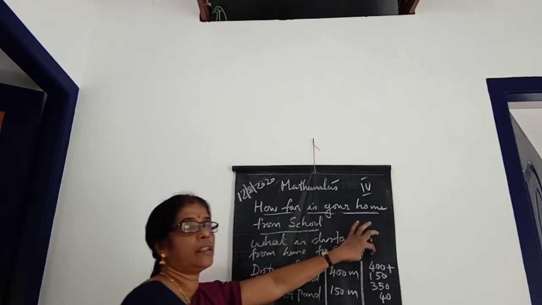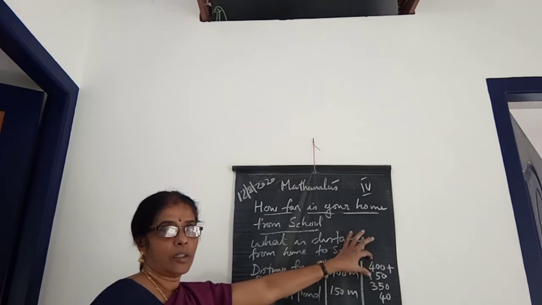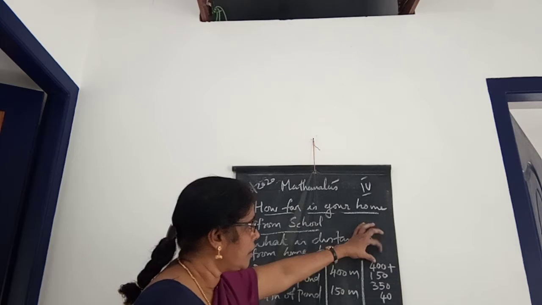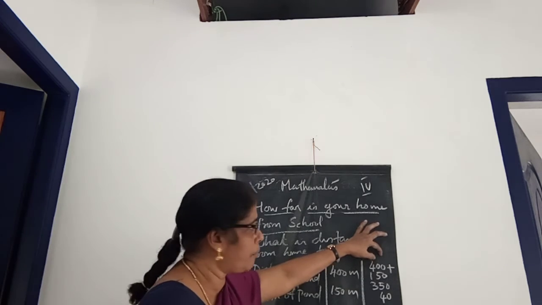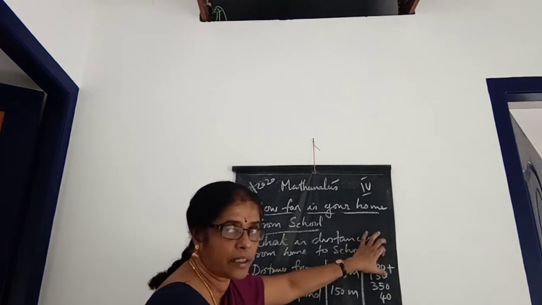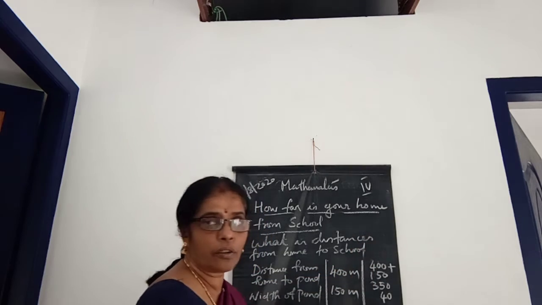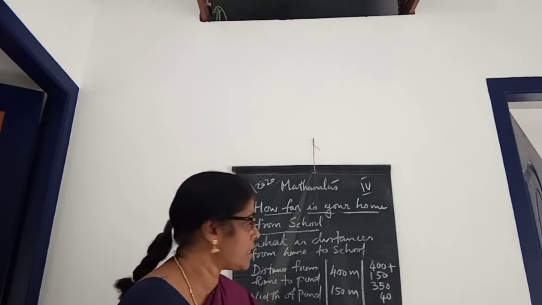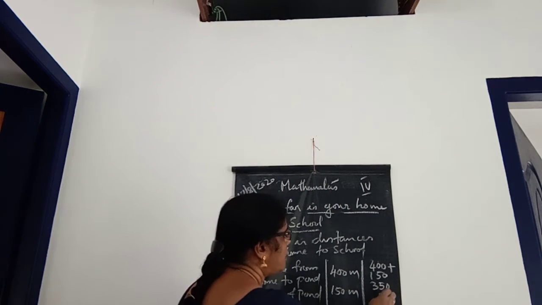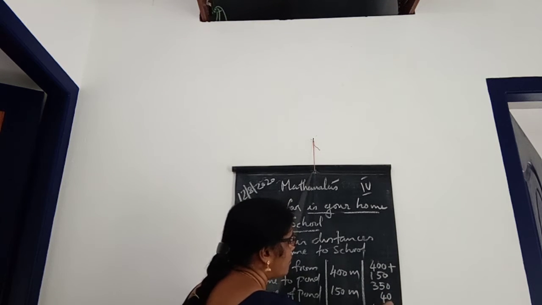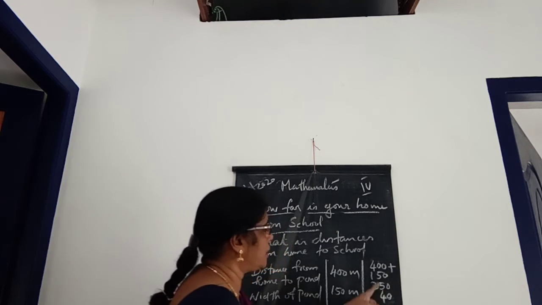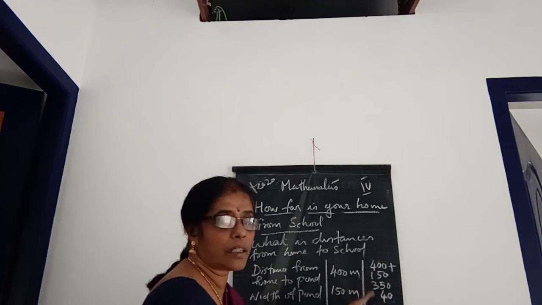Then you have to write the digits in the proper way, children. You have to write the digits in the proper places. Look here. 400 is a 3-digit number. 150, 3-digit number. 350 also a 3-digit number. And 40 is a 2-digit number, ones and tens. So for 2 digits, don't write it like this, then that will be wrong. 40 you have to write from here, under 5.